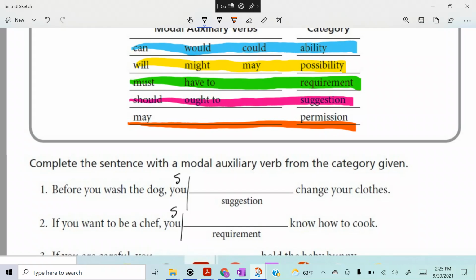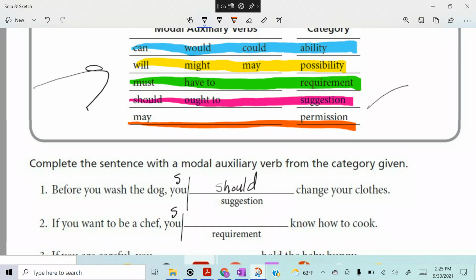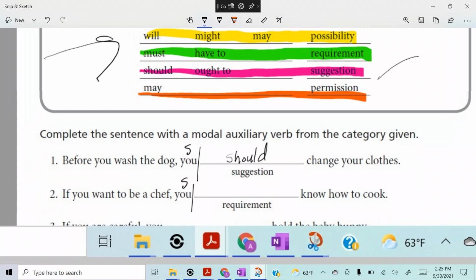Bo. You what? Look at, no, that's a requirement. Look at my color coding up here. Bo, look at this chart. Which one is giving you suggestions? Which 2 words are more suggestion? Might, that's possible. I think it should be you should. Before you wash your dog, you should change your clothes. That's a suggestion. How about a requirement, Bo? Look. Which one of these are a requirement?